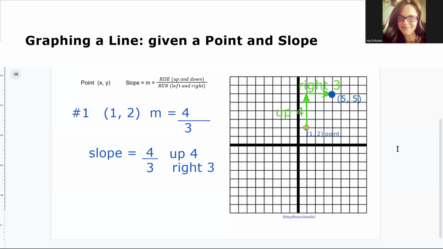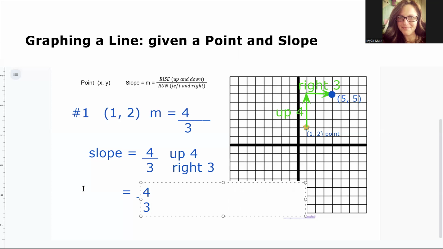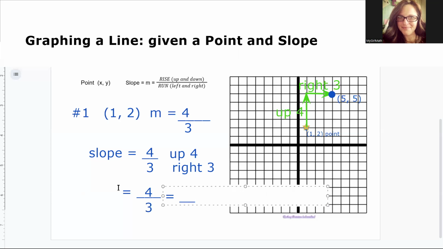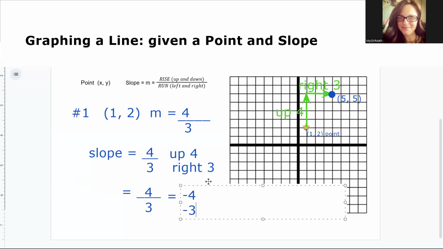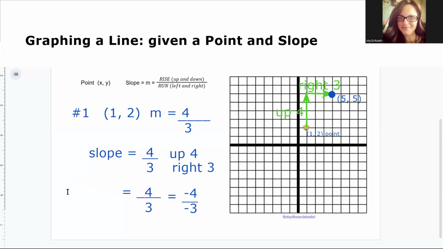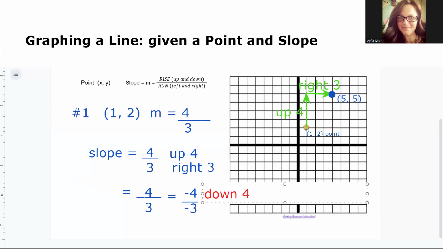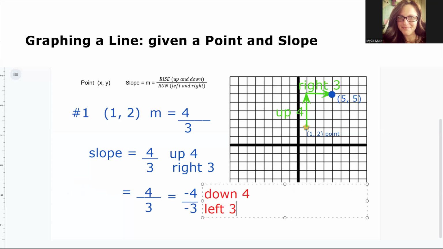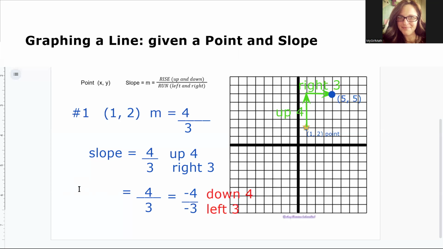We can also go in the other direction. Positive 4/3 is equal to negative 4 over negative 3. Two negatives make a positive. So we could go the other way. We'll go down 4 and to the left 3. This will give us another point on our line.